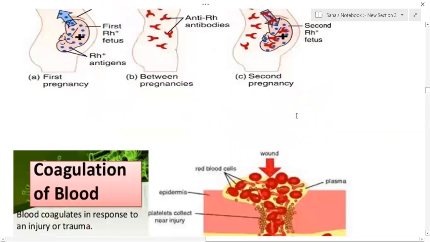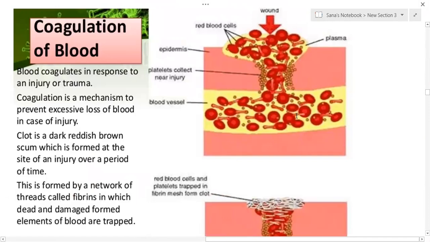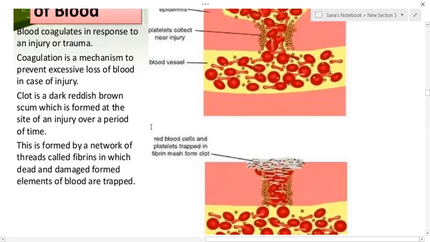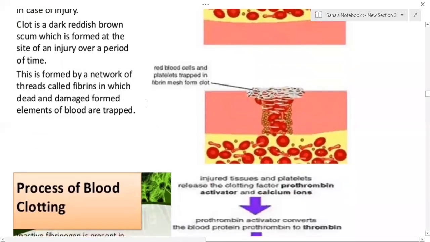Next condition is called the coagulation of the blood. How does blood clotting take place? Whenever there is any injury, coagulation is the mechanism to prevent excessive loss of blood. A clot is a dark reddish brown scum which is formed at the site of an injury over a period of time. It is formed by a network of threads called fibrins in which dead and damaged formed elements of the blood are trapped. Thus clotting takes place.